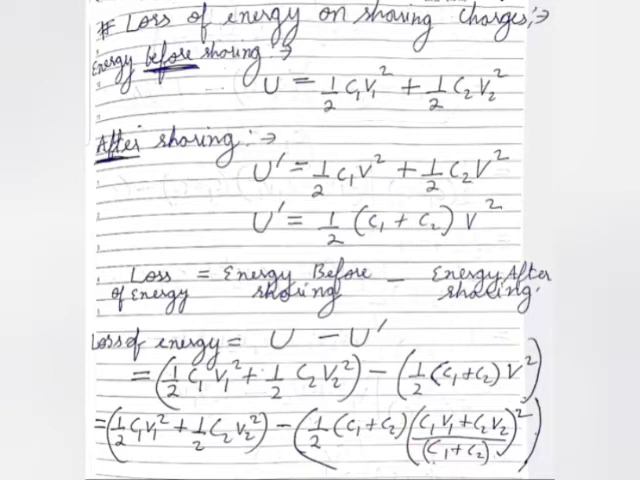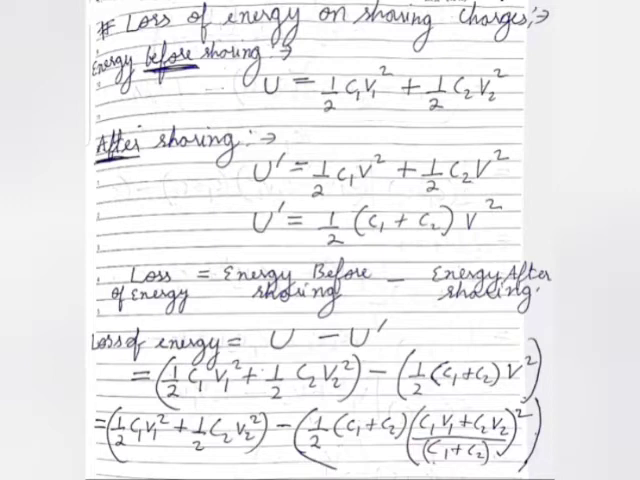sharing. If you ever buy something and then courier it from one place to another, some money would be lost as courier charges or maybe different types of taxes. Similarly over here, when charge is transferred from one capacitor to another, some amount of energy would be lost in transferring the charge from one capacitor to another.